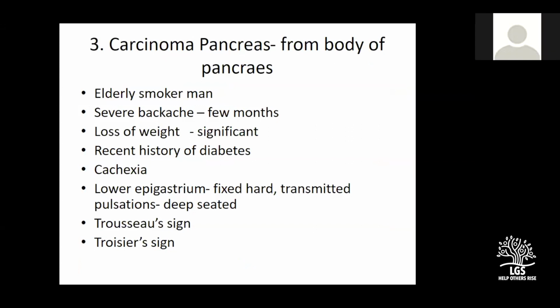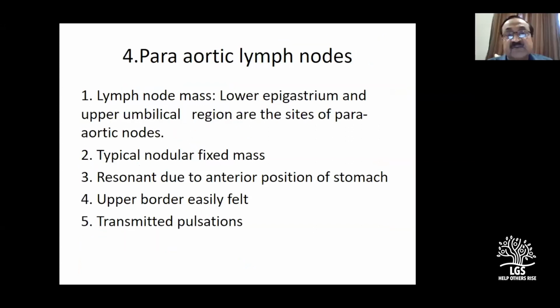We are going to come to the important fourth diagnosis: para-aortic nodes. Look at this. This is almost like a carcinoma pancreas only. Transmitted pulsation, upper border felt, resonant due to stomach being anterior, nodular fixed mass. Clear or not clear?